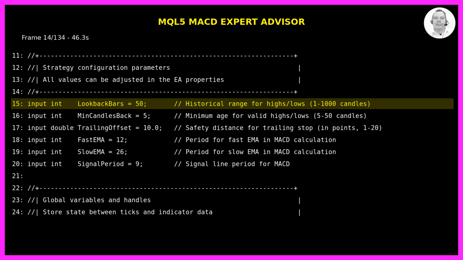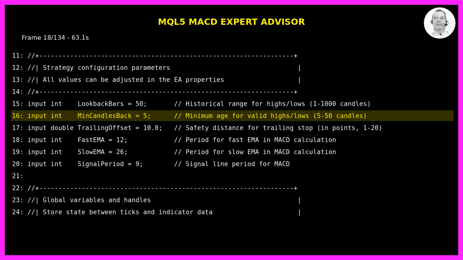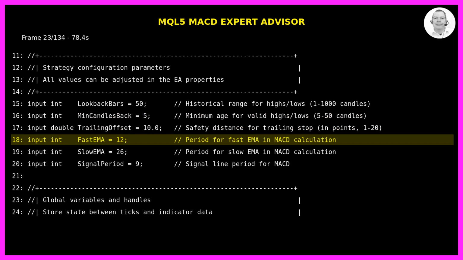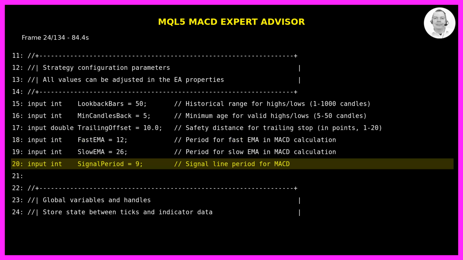Now we define our strategy configuration parameters. These are input variables that can be adjusted in the EA Properties window. We set LookbackBars to 50, which determines how many historical candles we use to identify highs and lows for our trailing stop. MinCandlesBack is set to 5, ensuring that any high or low we use for trailing stops is at least 5 candles old. TrailingOffset is 10.0 points, creating a safety distance between the stop level and the identified high or low. For the MACD calculation, we use FastEMA 12, SlowEMA 26, and SignalPeriod 9, which are standard MACD parameters.